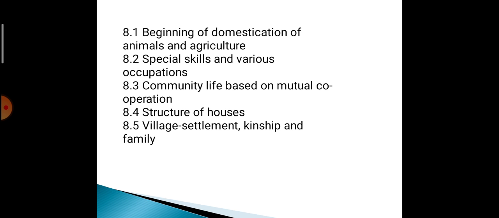The points that we are going to cover in this topic are: beginning of domestication of animals and agriculture, special skills and various occupations, community life based on mutual cooperation, structure of houses, village settlement, kinship, and family. So, these are the points that we are going to cover in this chapter. In today's video lesson, we are going to cover the first point, that is the beginning of domestication of animals and agriculture. Of this, we are going to study only the domestication of animals today.